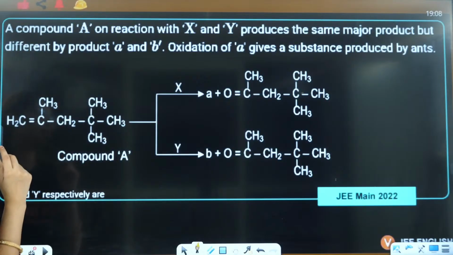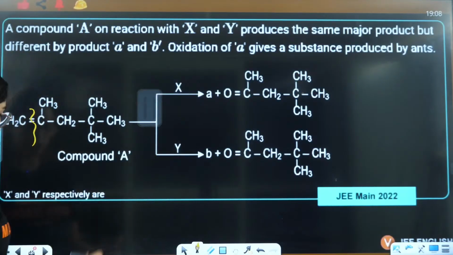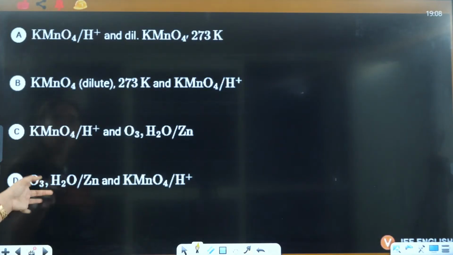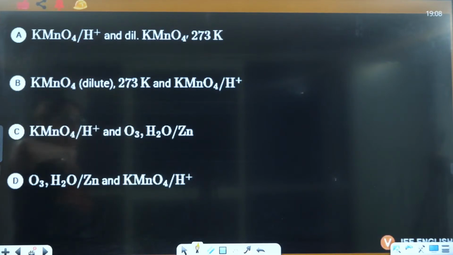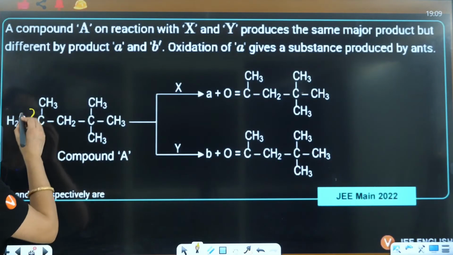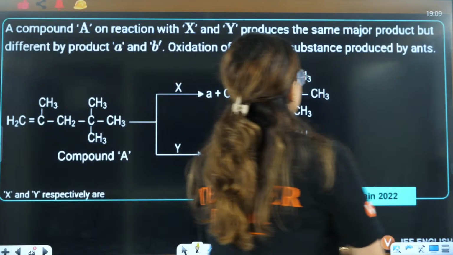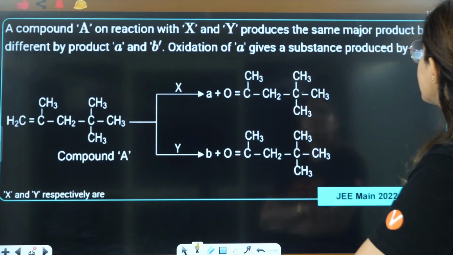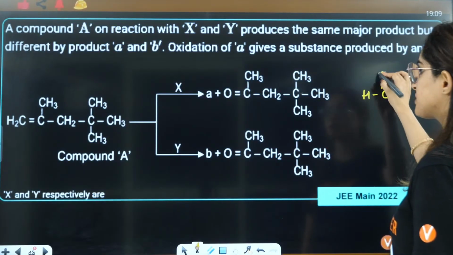Okay, got it. So basically what is happening here, let's see the options. Options are KMnO4, H positive, dilute KMnO4, and this is at very high temperature. KMnO4, H positive, O3. See, either you compare O3 or you compare this. See, definitely what is happening in this case, what is happening here, A is a substance produced by ants. That means A is this thing.